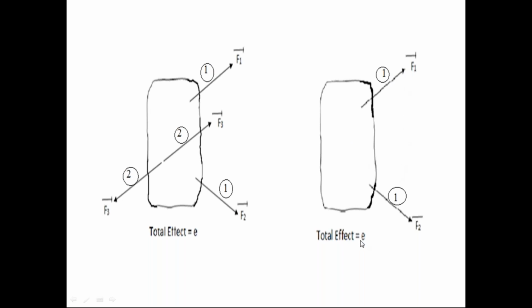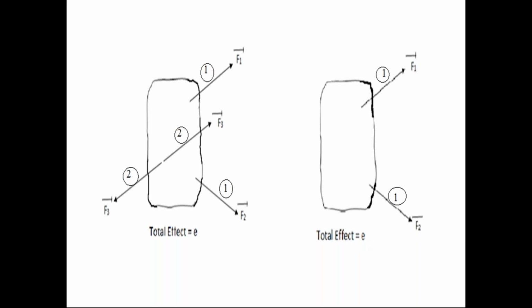Still the rigid body is having the same effect. No change in the effect on the rigid body even though I remove the second force system from the rigid body. From these two diagrams, we can say that if we remove the force system in the equilibrium condition from the rigid body, what is the force system in equilibrium condition? Second force system. If we remove the force system in the equilibrium condition from the rigid body, there is no change in the effect on the rigid body.